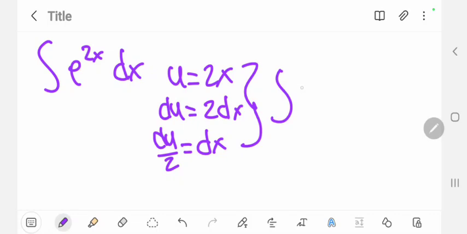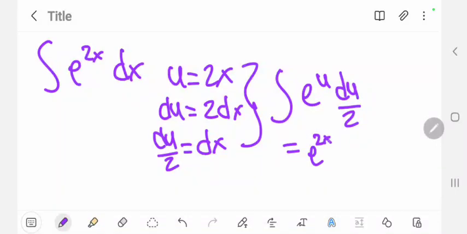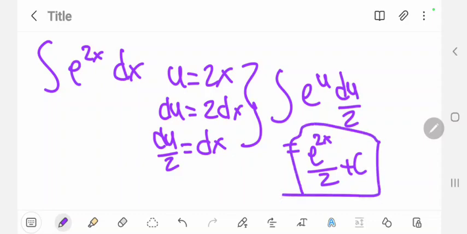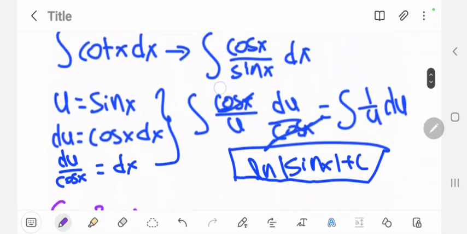We can rewrite this as e to the u du over 2, which is equal to e to the 2x, as we said, over 2 plus c, or half e to the power of 2x plus c.